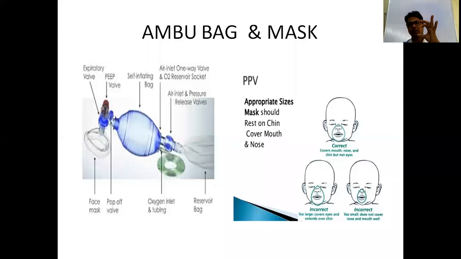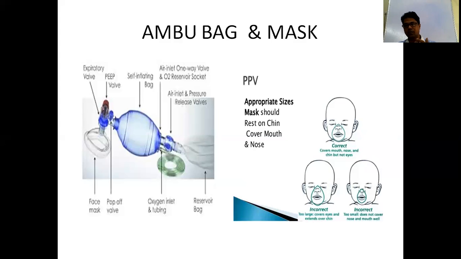And the middle finger should be like an E. So the C, with index finger and thumb, is to fix the mask, and the middle finger you use